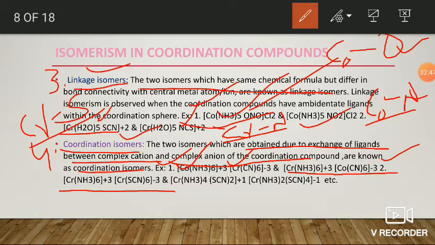The second one is this example. Here both the cation as well as the anion have the same central metal ion, that is chromium. Here, due to the exchange of thiocyanate as well as ammonia ligands, we get these structures. Okay, these two are examples of coordination isomers. Okay, fine.